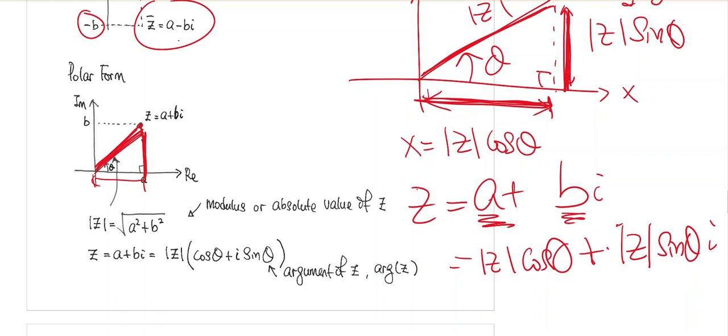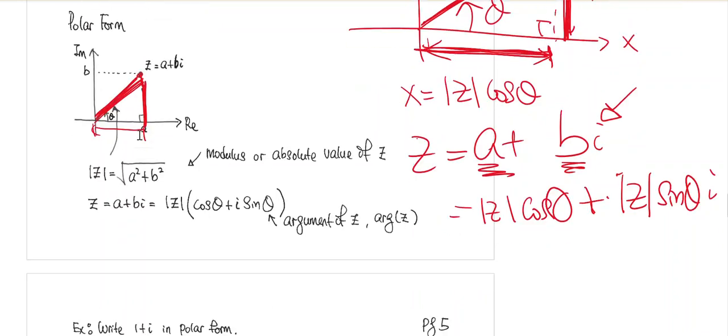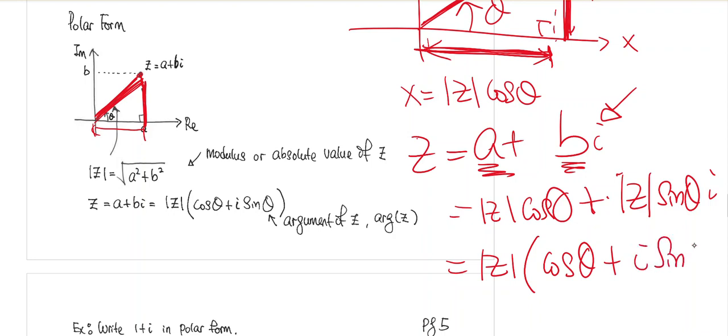So now our z, instead of writing it as a plus bi, which is also known as the Cartesian form, you can also write it like this. And obviously, because they both have the absolute value of z, which is the modulus, you can factor that out and write it as cosine theta plus i sine theta. This time you write i in front of it, because otherwise it will be confusing, right?